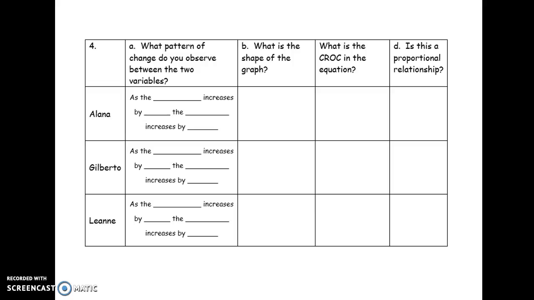In the third column, you're going to try to find where the constant rate of change is in the equation. See if you can find it, and where it is located. The last column is, is the data proportional, yes or no? Is it a proportional relationship? And then how do you know? Once you've completed this graphic organizer, we'll be sharing with each other in groups. Thanks.